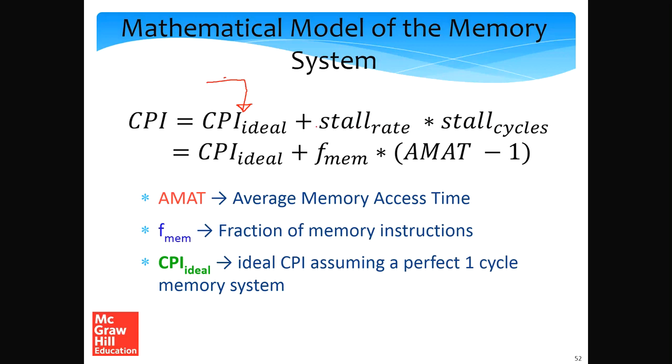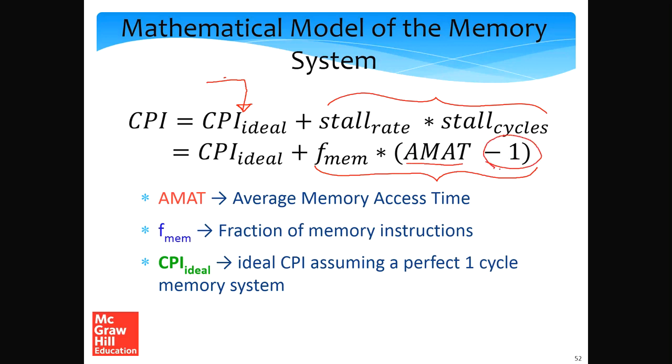As we have seen in the previous chapter, we can compute the CPI in this manner. For the memory system, we take this term over here and replace it with an equivalent term. We consider the fraction of memory instructions in the program and multiply this fraction with the average number of stall cycles per memory instruction. This will give us the total stall cycles per instruction. The average number of stall cycles per memory instruction is the average memory access time minus 1.